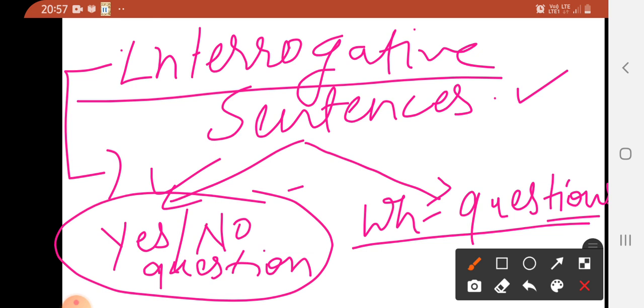One more thing: all yes-no questions begin with auxiliary verbs. You can just take examples. How many auxiliary verbs are there in English? 23. In fact 25, but only 23 you have to cover right now.